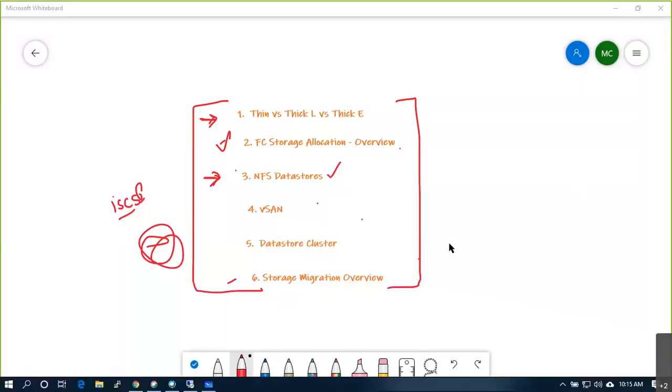A few things that we left with in the storage administration, right? One is what we were discussing the other day: thin, thick, and in thick there are two types: thick lazy and thick eager. So these things we will discuss today. How to do that? Let's see.